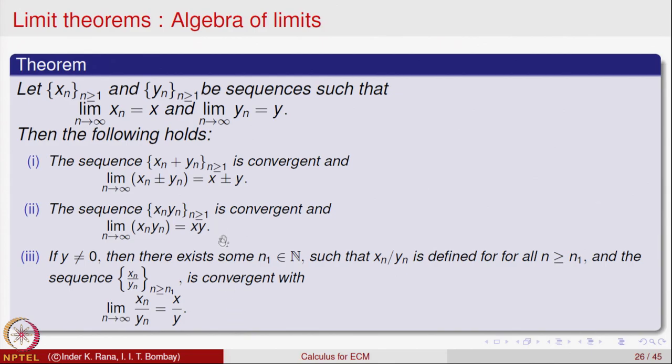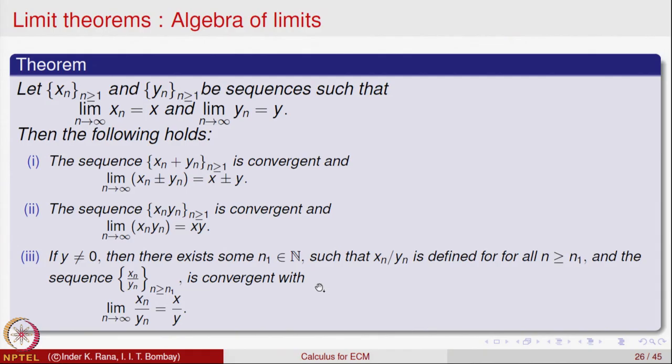So these are four basic results about the algebra of limits, because we are adding sequences, multiplying sequences, subtracting and then dividing sequences. This basically says that the limiting operation preserves the algebra if appropriately defined. For the quotient we need y not equal to 0. These results can be used to analyze convergence of sequences.